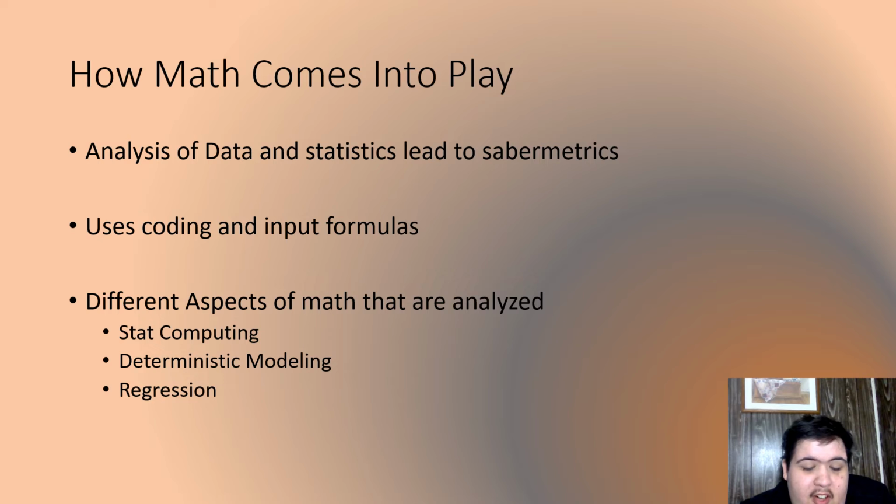Modeling is based off of graphing and how players have done in the past compared to how their future plans out. And regression can look at their progress, their batting average, calculating statistics to see their progression as a player.